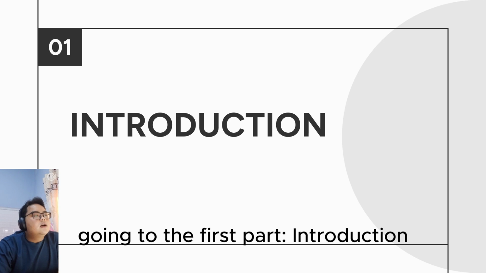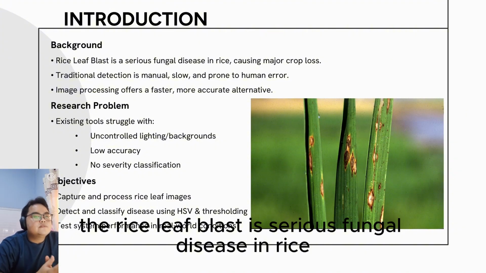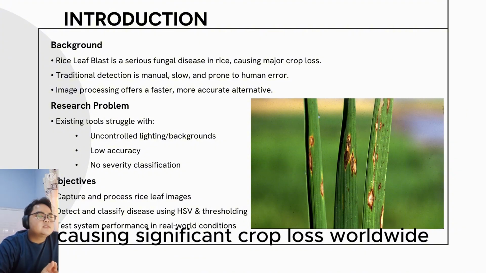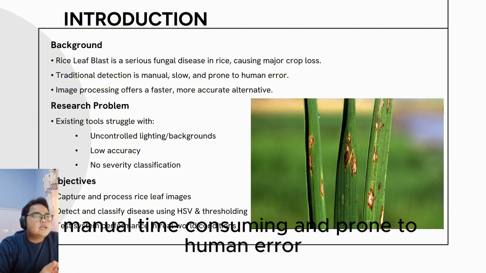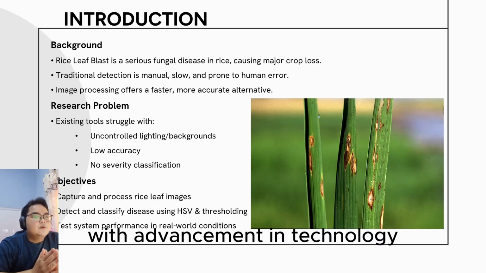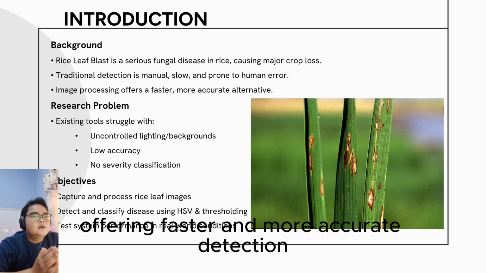Going into the first part, introduction. Rice leaf blast is a serious fungal disease in rice causing significant crop loss worldwide. Traditional detection methods are manual, time consuming and prone to human error. With advancement in technology, image processing has emerged as a promising solution offering faster and more accurate detection.